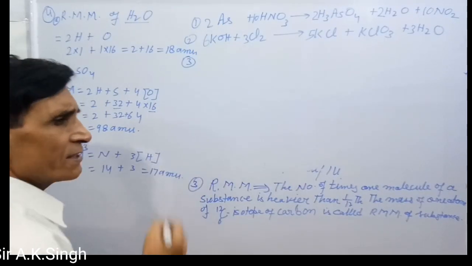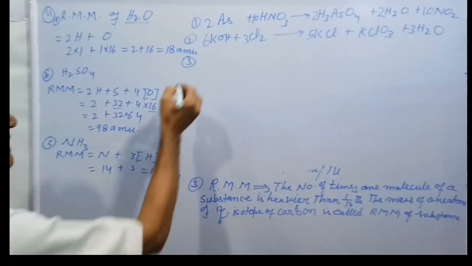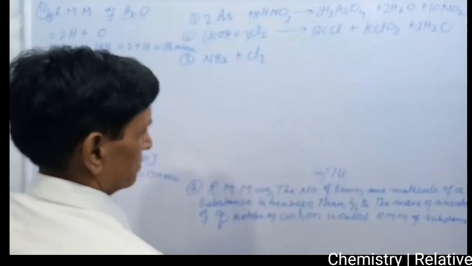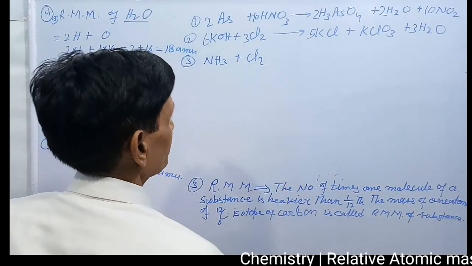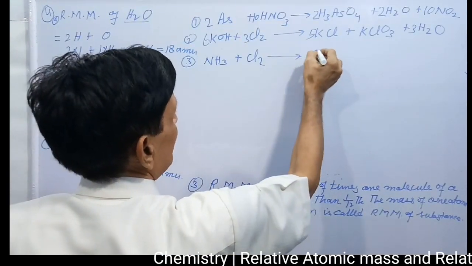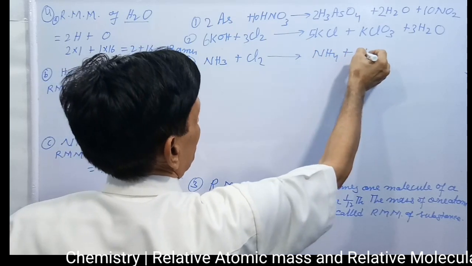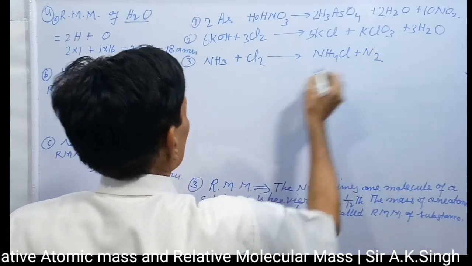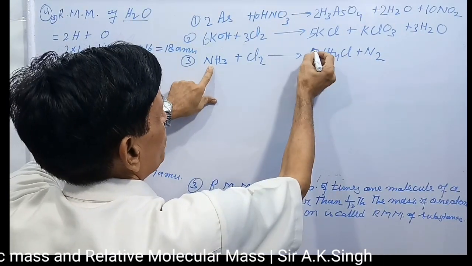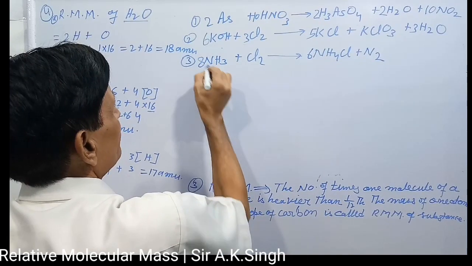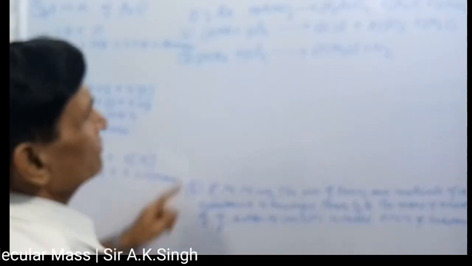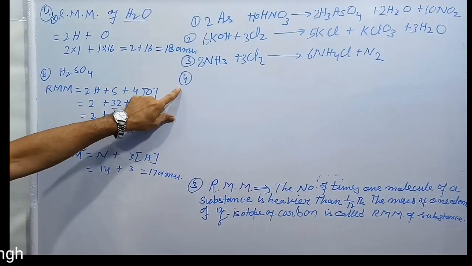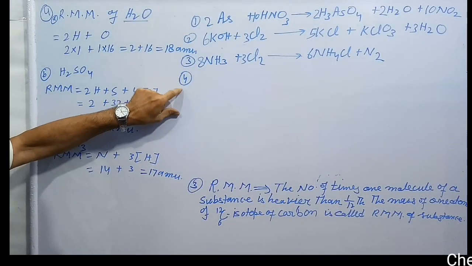Like that, the third equation was given there: NH3 plus Cl2 gives NH4Cl plus N2. I am doing it in the ratio method; you will do it yourself. Now you will get the equation like this, and whenever you are balancing an equation, you will check this.